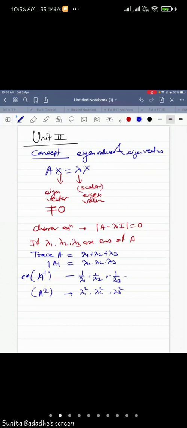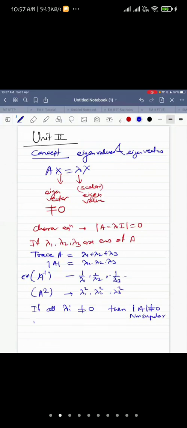If all lambda i are not equal to 0, then what can you say about the determinant of A? Determinant of A is also non-zero, so the matrix is non-singular.